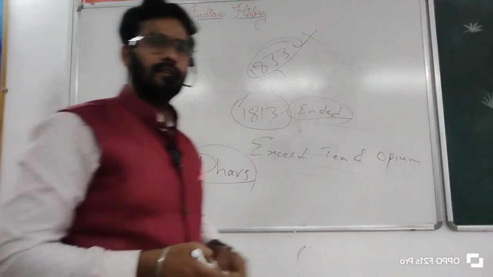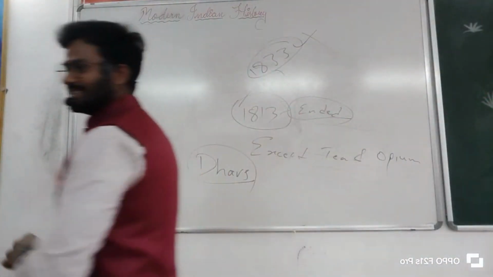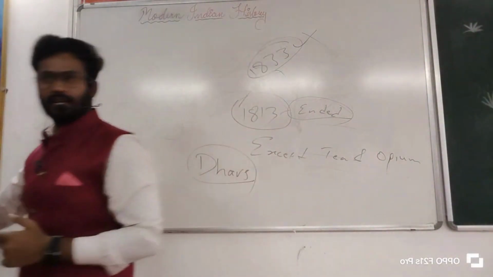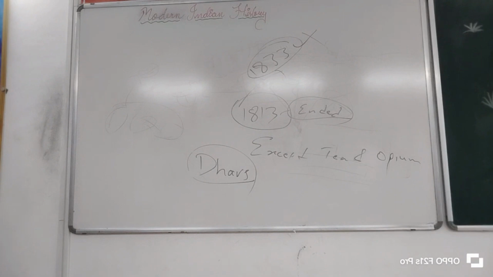So de-industrialization in textile industry, in handicrafts. See, first you started your de-industrialization in ship industries, right? So continue. De-industrialization in textile industry, handicraft industry. Under custom duty free trade, English started to export large quantities of raw materials, particularly cotton, in the free trade time. They started to export more raw materials.